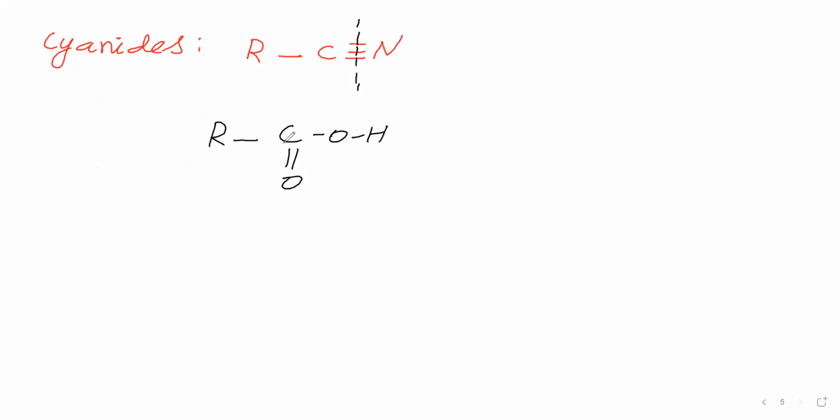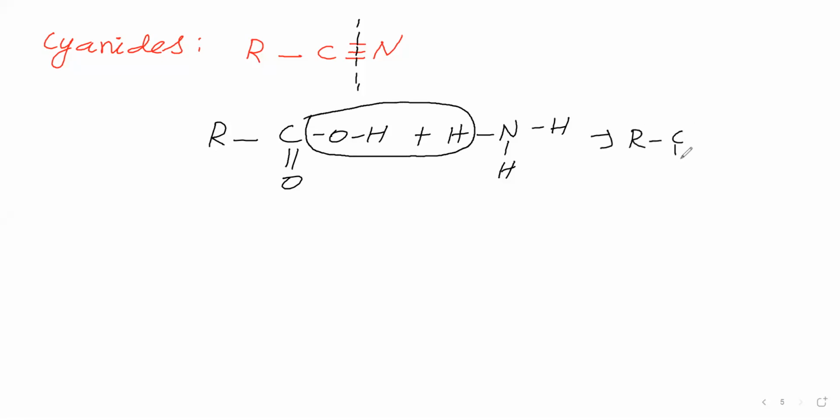This ammonia and carboxylic acid, on reaction in the presence of a dehydrating agent, give cyanide. Let me show how. I will take ammonia. For understanding, I will remove this water, so I get RCONH2.